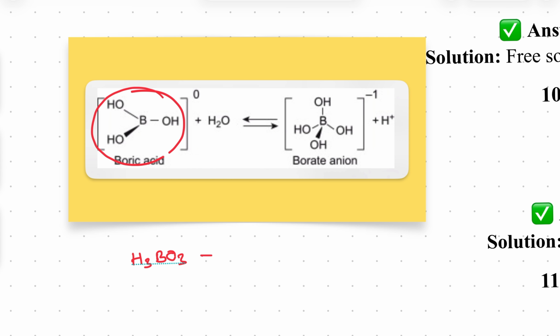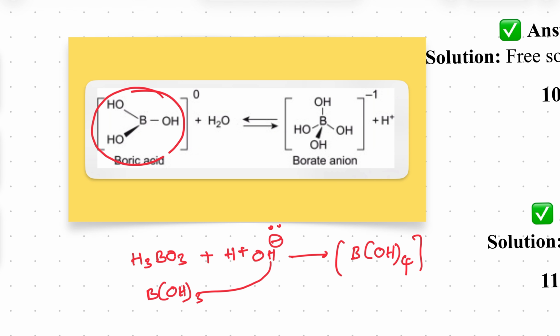H3BO3. What happens when it reacts with water? Water means H plus and OH minus. This B, you can write like this, no? B(OH)3 also we can write. This B takes one more OH, the lone pair of electrons will be taken. Then what happens? B(OH)4 minus will form, and the remaining H plus will be released.